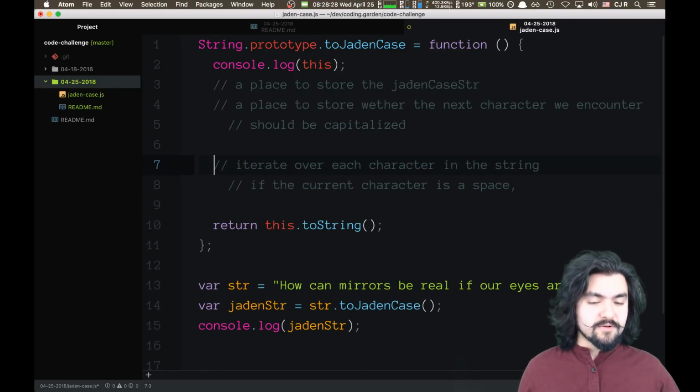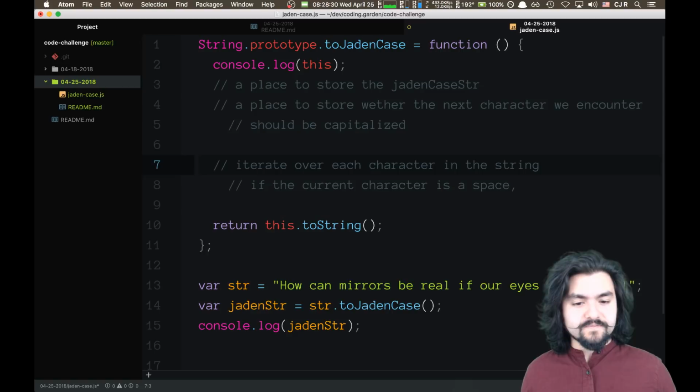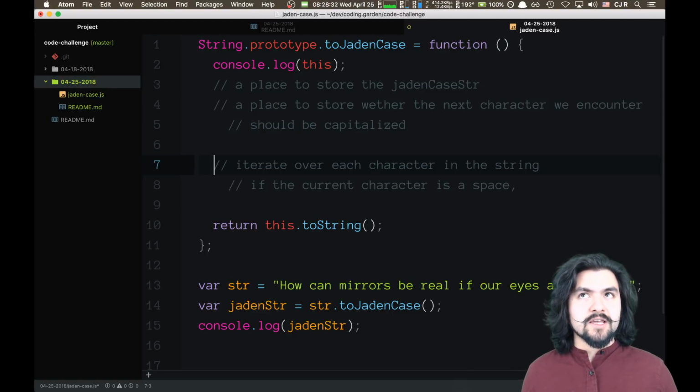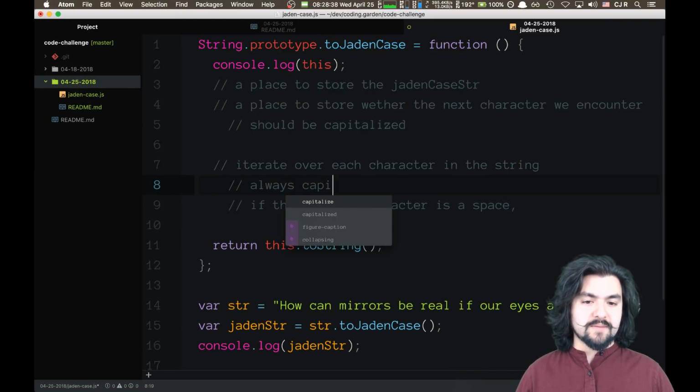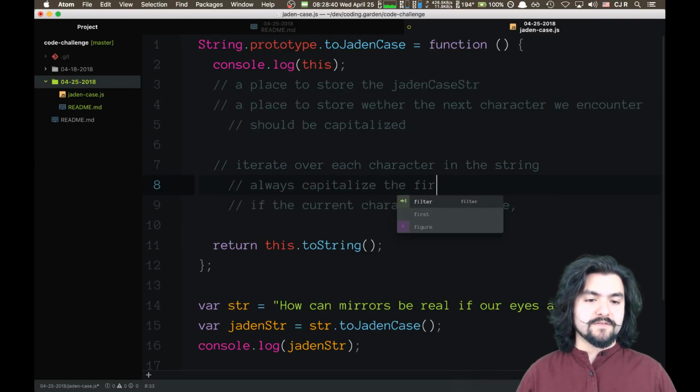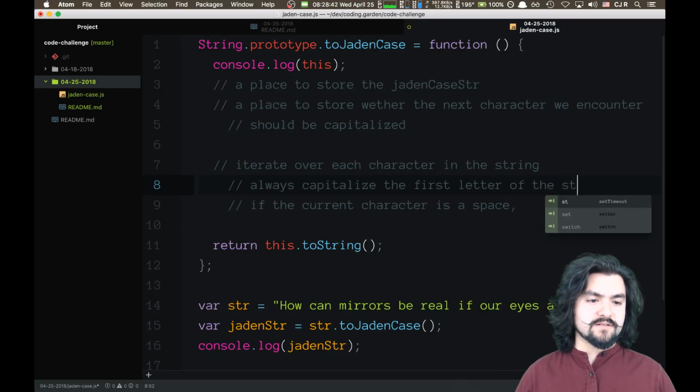So we're going to iterate over, we're going to hit each letter. I guess we will always capitalize the very first letter. So we'll say always capitalize the first letter of the string.